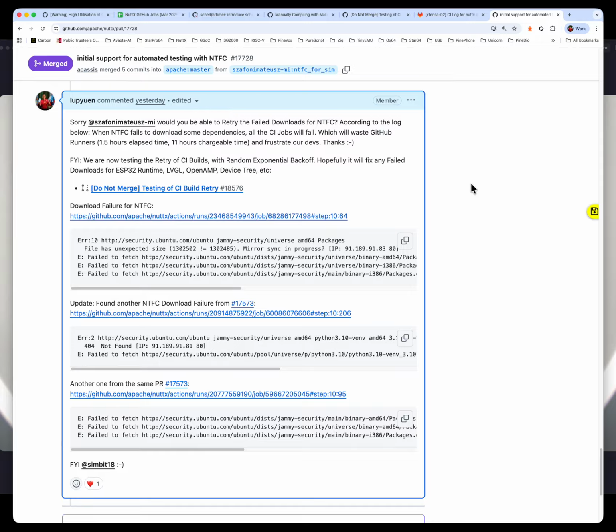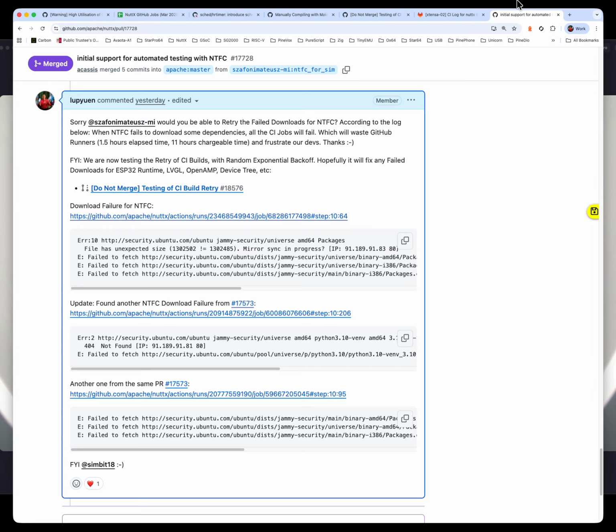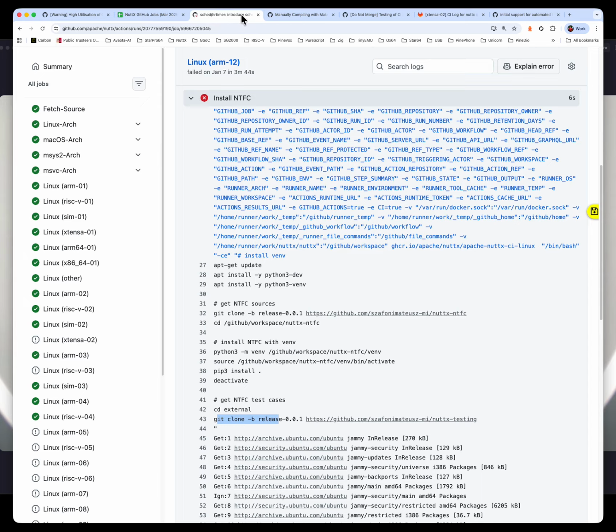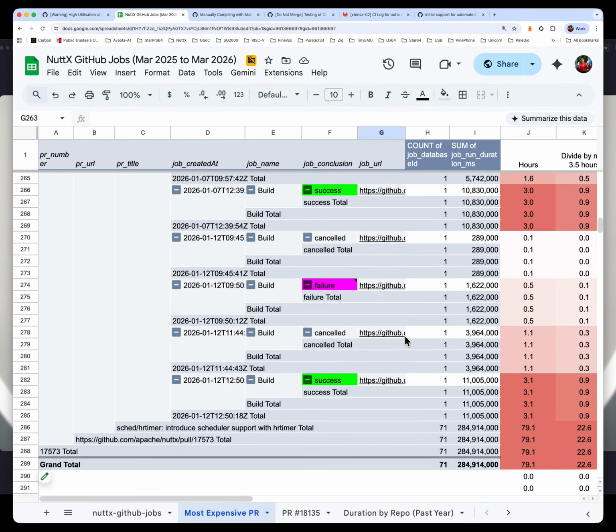Because we do not wish our target server, Ubuntu or GitHub or whatever, to be thinking that we are spamming that server. Therefore, we need to implement this randomized exponential backoff to allow us to re-download successfully. Right, so this needs to be fixed for NTFC downloads. Now, moving on, are there any other failures here? No, that's it.